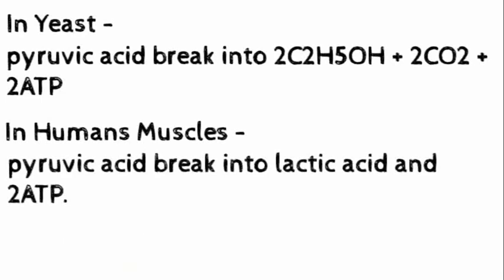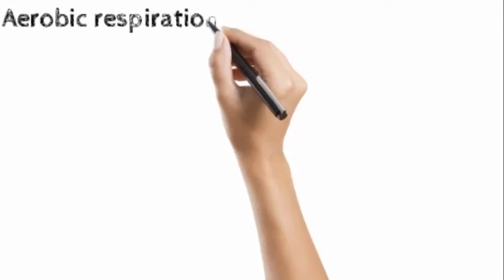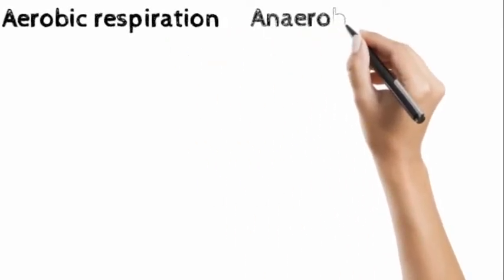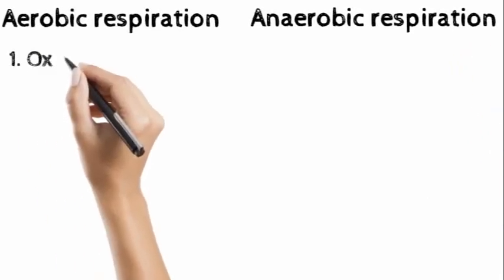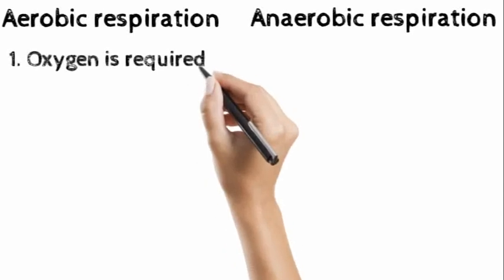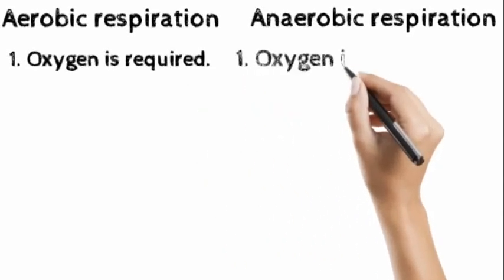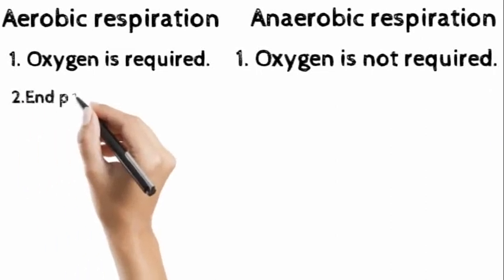Now let's see the differences between aerobic respiration and anaerobic respiration. In aerobic respiration, oxygen is required, and in anaerobic respiration, oxygen is not required. In aerobic respiration, end products are CO2 and H2O. In anaerobic respiration, end products are alcohol and CO2, or lactic acid.